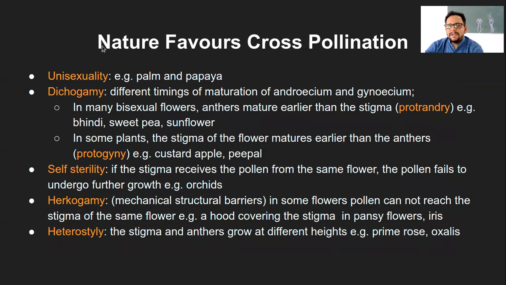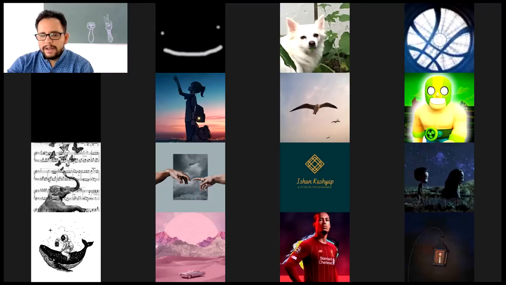In the next class we will start with 'nature favors cross-pollination'. Someone had asked a question related to why cross-pollination or why self-pollination. That will be discussed here. Okay. Does anyone have any question?